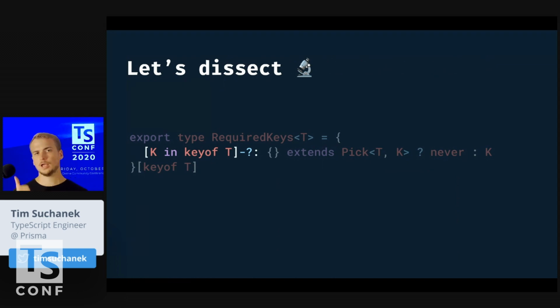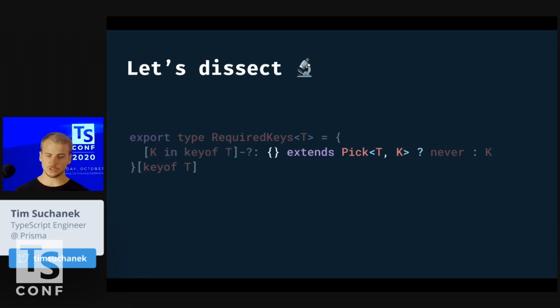Again, we have a mapped type part here. So we are again looping through the keys of the type T that we're looking into. And we again have our minus question mark, the same as we had earlier with the Required utility type. That means we are making sure everything that is returned by this type are only required properties. However, we need to filter out the optional properties.